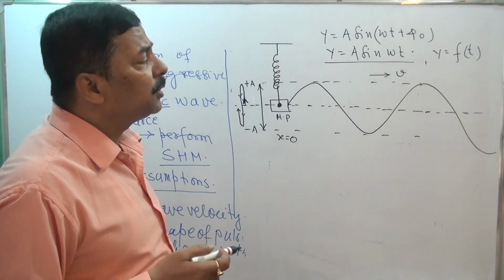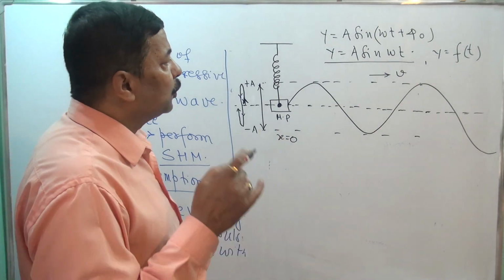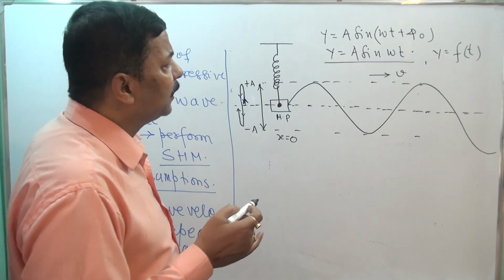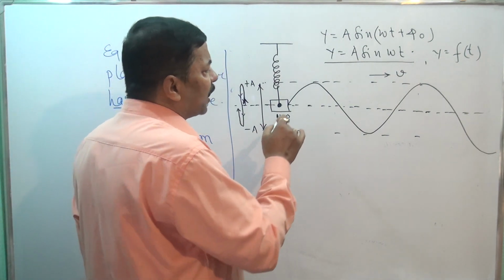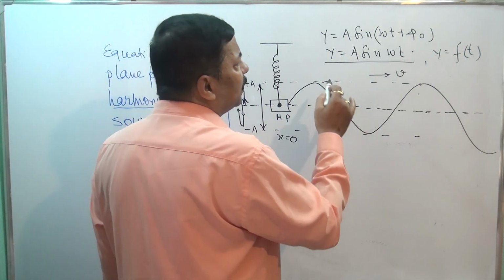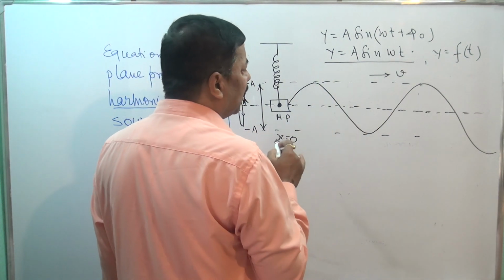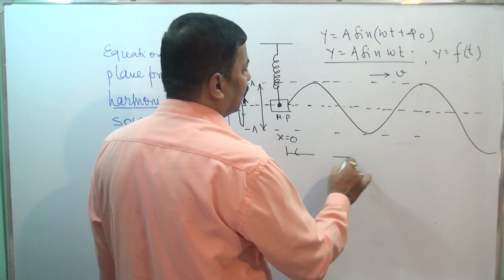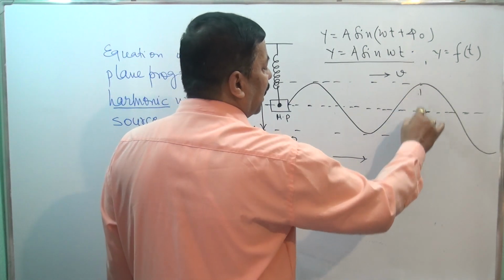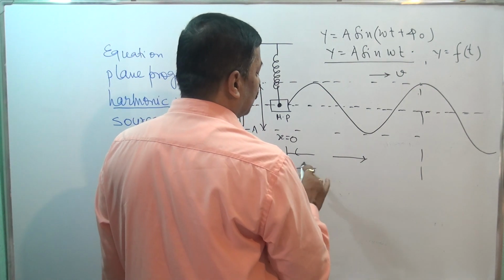Now we have to derive the equation of wave. So, the equation of wave: you understand that with time y is changing, but y is also changing with the position x. Suppose here we are taking one value of x, here some different value of x.